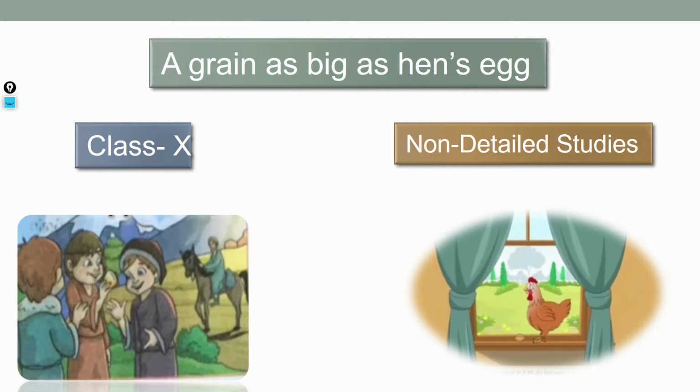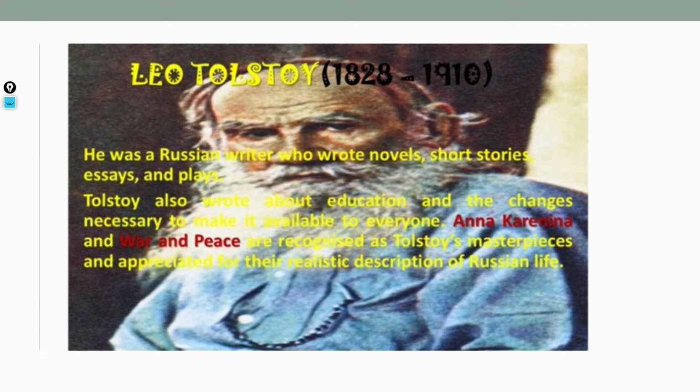You see the pictures there, a hen is there, and some children are also there. Then we will go to the slide and see who the writer is. It is very well known to you: Leo Tolstoy, as you know, the Russian novelist, writer, and also a very good playwright. He has written the story A Grain as Big as a Hen's Egg.